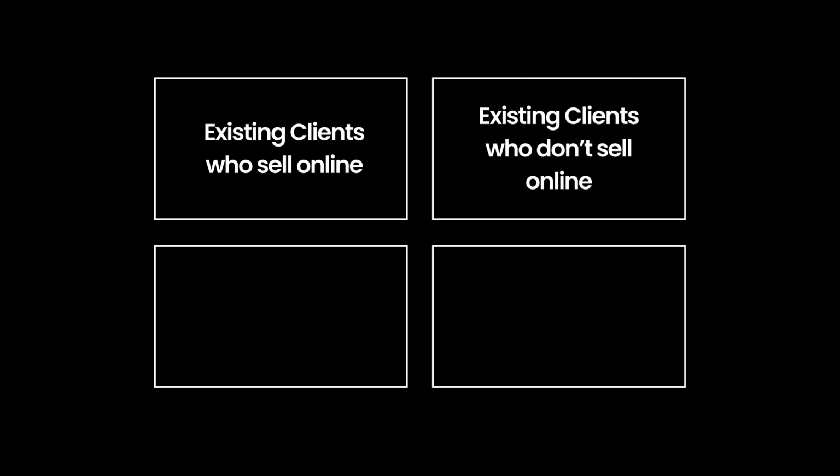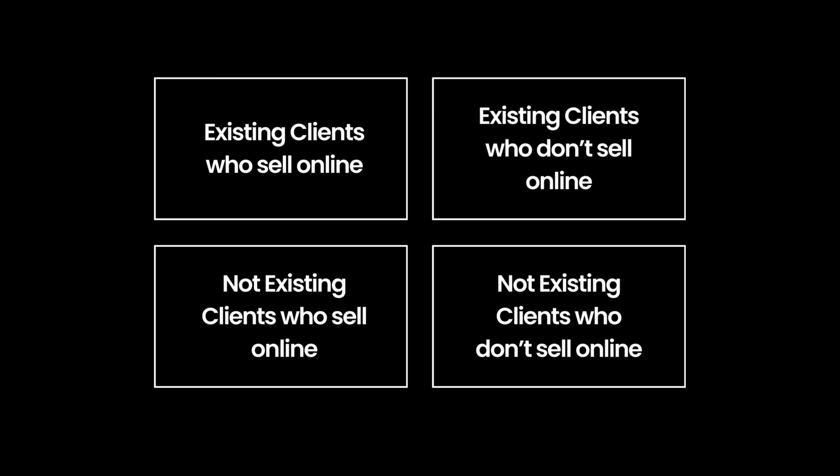It will look like this: existing clients who sell online, existing clients who don't sell online, not existing clients who sell online, and not existing clients who don't sell online. Because this model is MECE, every client we encounter can be sorted into this model without exception. As a marketing team, we can now divide our efforts into these 4 segments, knowing we won't double up and that no clients will be missed.